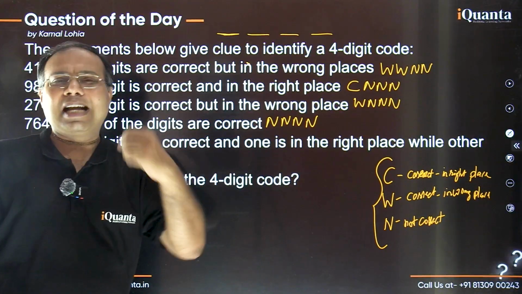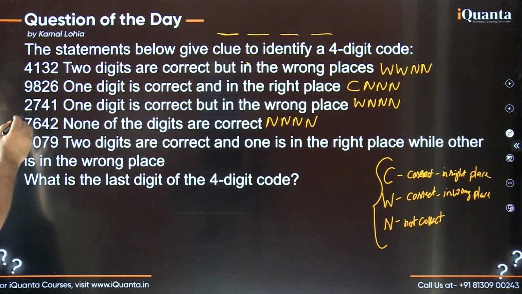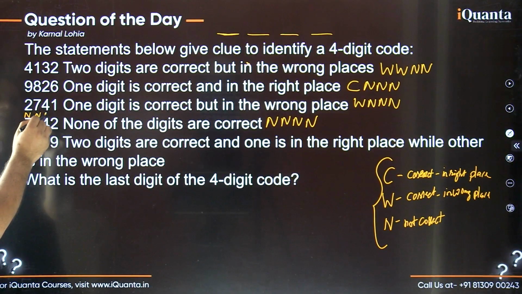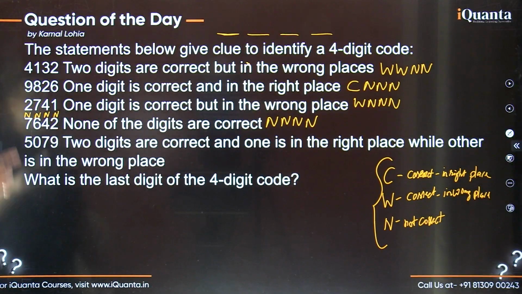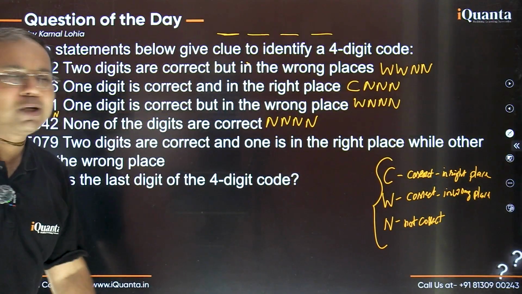So वो digits कहीं use होने वाले नहीं हैं, right? So I'm mentioning it here. इनके ऊपर ही मैं लिख रहा हूँ छोटा छोटा. So this is the best way. So this is N N N N, right? That means 7 is not going to be used anywhere. 6 also, 4 also, 2 also. It is certainly not there in the actual code.